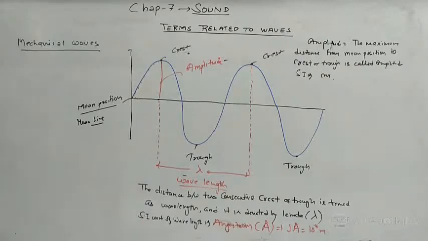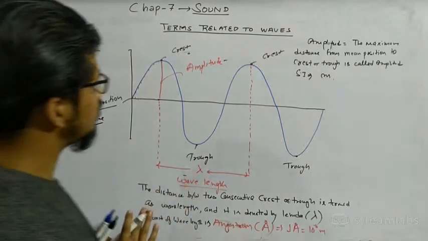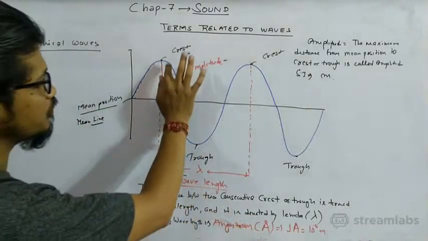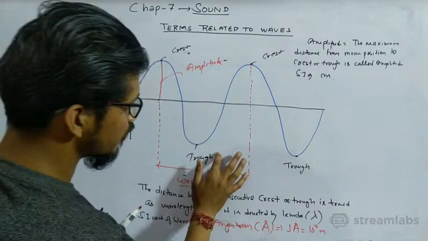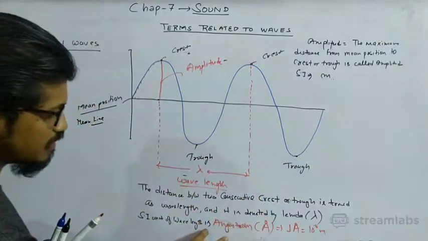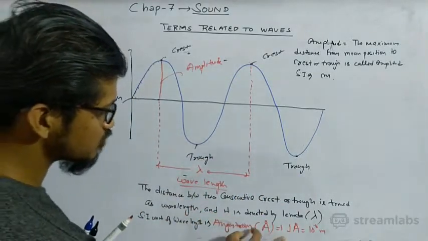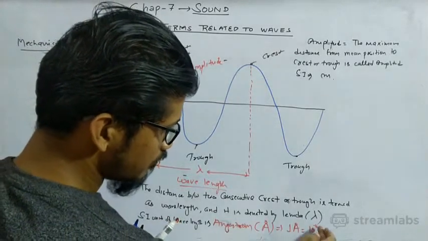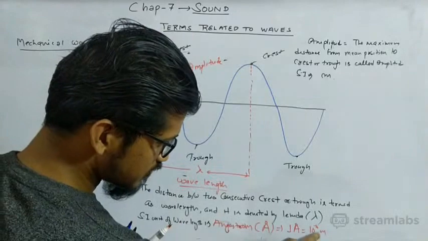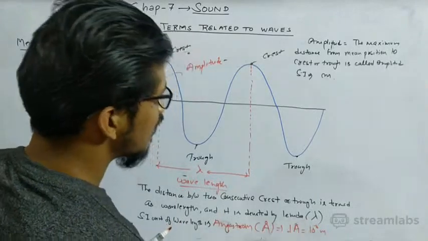Okay. So wavelength, you know what wavelength is? The distance between two consecutive crests, or the distance between two consecutive troughs, is known as the wavelength, and the SI unit of wavelength is angstrom. 1 angstrom is equal to 10 to the power minus 10 meter, and it is denoted by lambda.